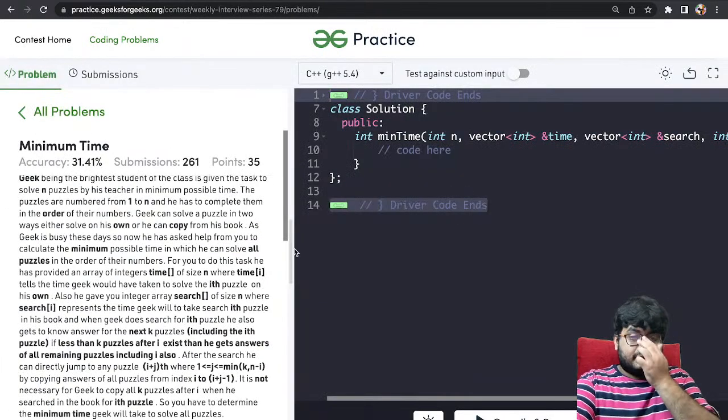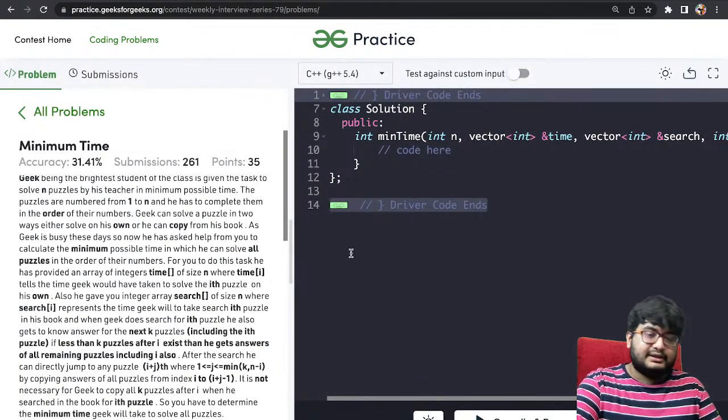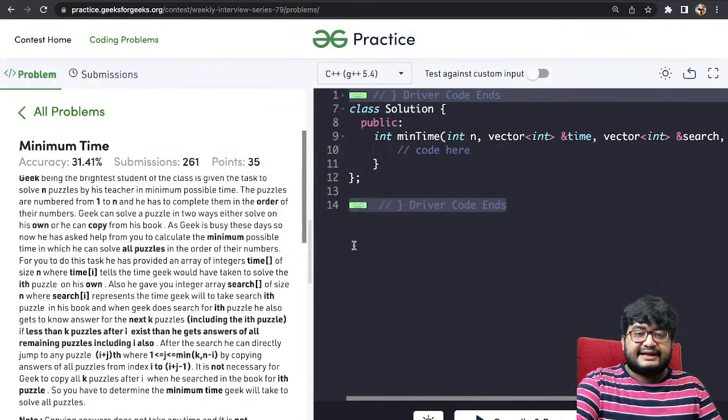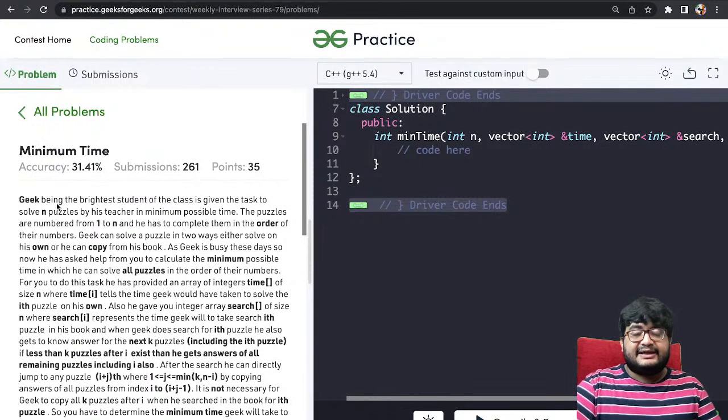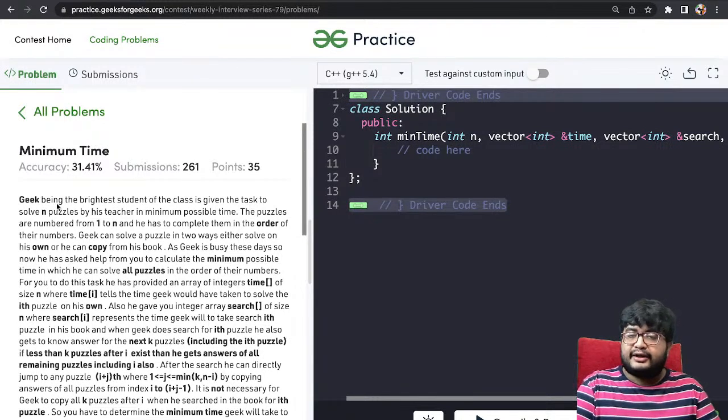Okay, let's go to the second question. The second question is minimum time. The question is, Geek, being the brightest student of the class, is given the task to solve n puzzles by his teacher in the minimum possible time. The puzzles are numbered 1 to n and he has to solve them in order of their numbers.